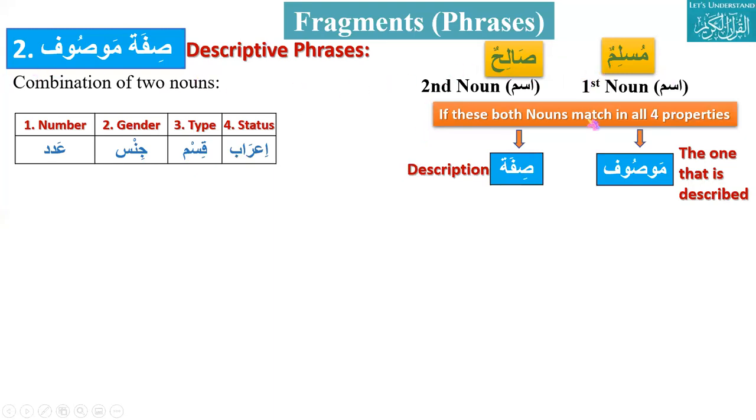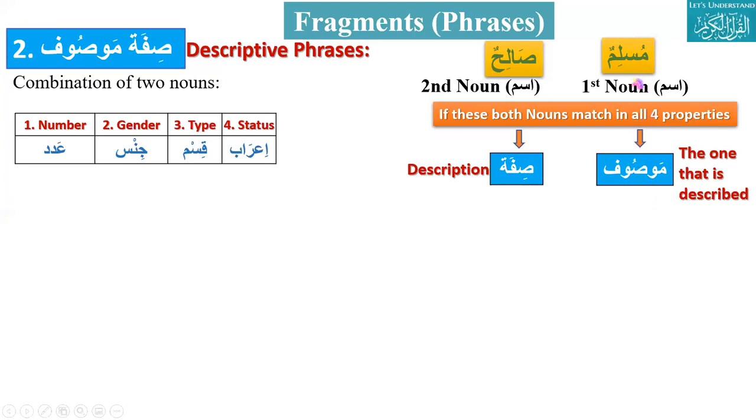So okay, Sifa Mawsuf. What is Sifa here? Sifa is Salihun. Sifa is basically the characteristic, the description of the Mawsuf, the one that is described.